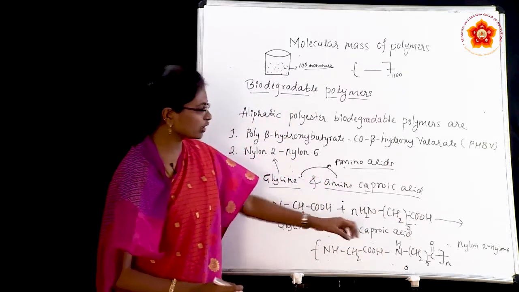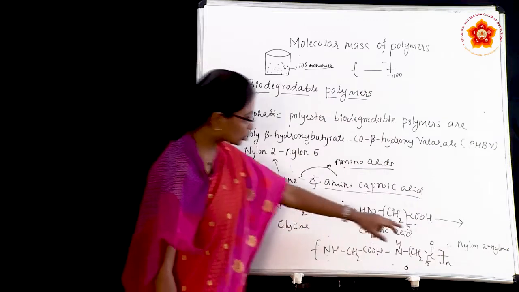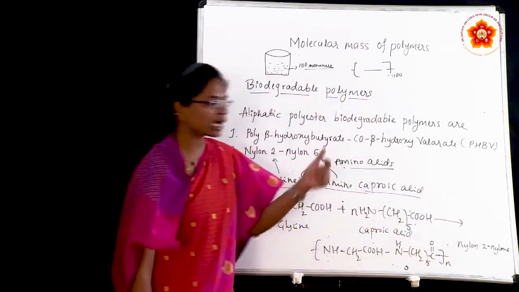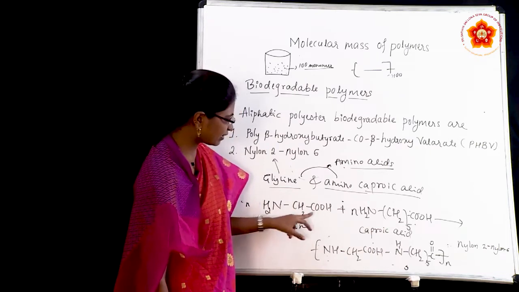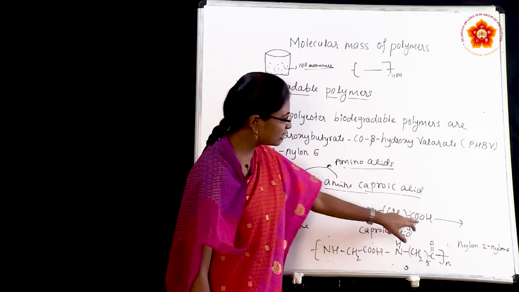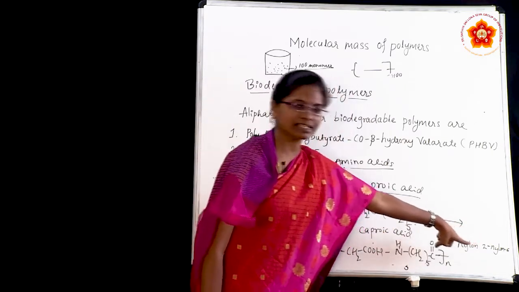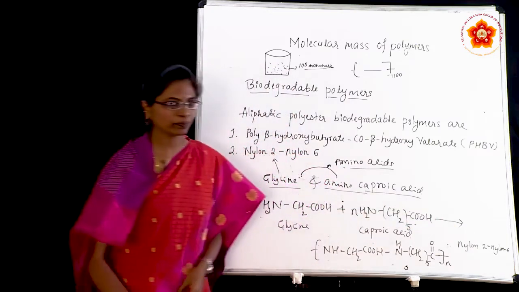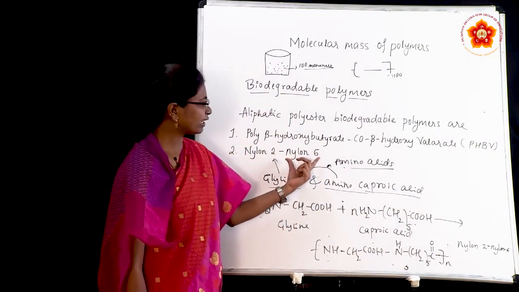You can get a question in your mind why it is 2 and 6 after nylon. So the 2 indicates the number of carbon atoms present in the structure. How many carbon atoms are present in glycine? There are 2. Okay, and in caproic acid there are 6 carbon atoms present in this structure. That is why we write this 6 after writing nylon. Okay. So this is all about nylon 2, nylon 6.